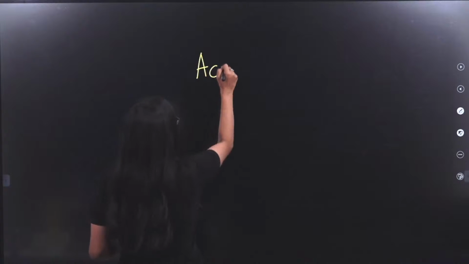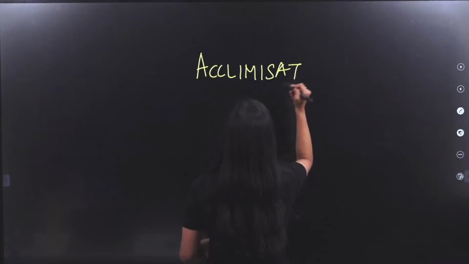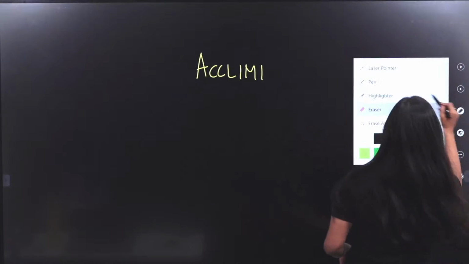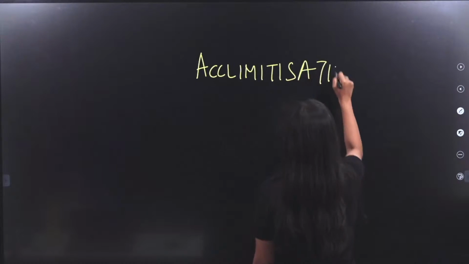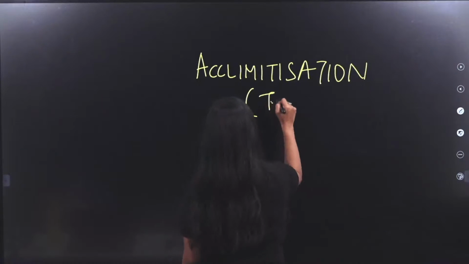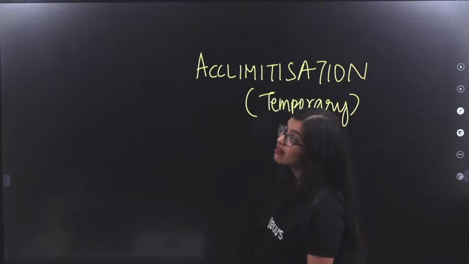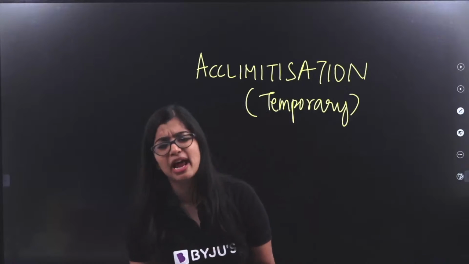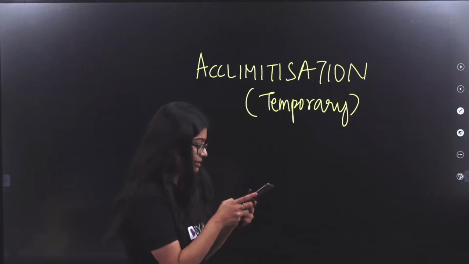But when it is a temporary adjustment, right? So when it is a temporary adjustment, we call it acclimatization. Okay, let me just, I think I made a spelling mistake. So it is acclimatization, right? So acclimatization is a temporary adjustment. So people normally, like for example me, when I go to some mountainous regions or where it's very cold, I'll be shivering, I'll become pale, right? And I'll be adjusting myself to that environment. So that is what we understand by this, okay?